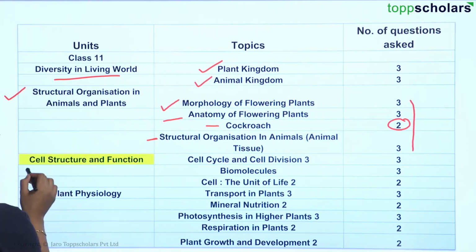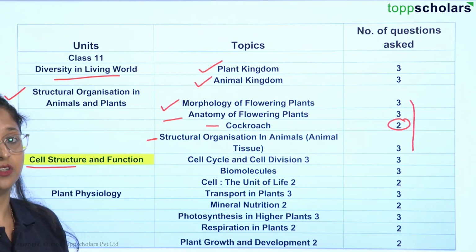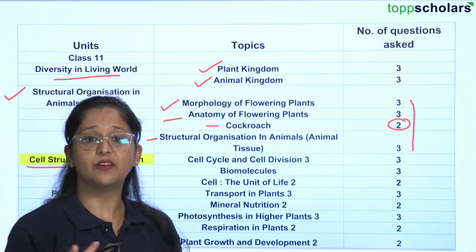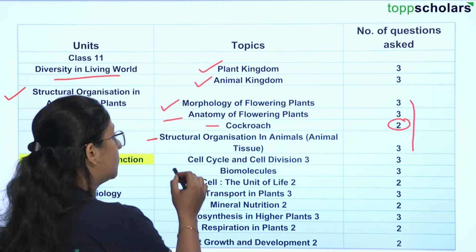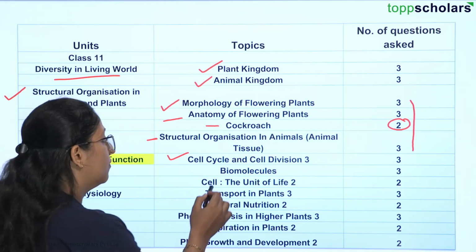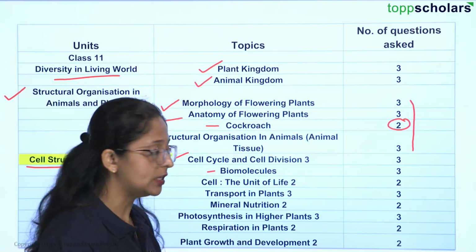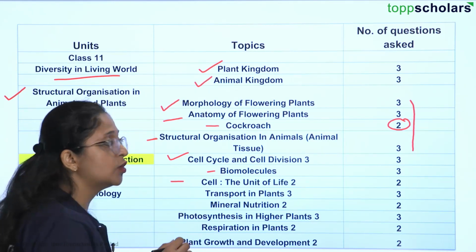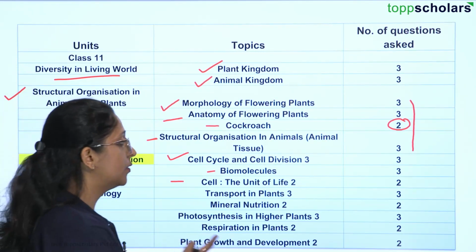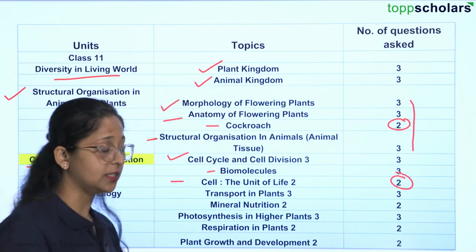The next important chapter is cell structure and function. In this topic we are learning about each and every detail of the cell, right. So we have cell cycle and cell division. We will be learning about the biomolecules. Each of the topics will have 3 questions each. Then you have the cell, the unit of life, right. In this topic you will have 2 questions each.